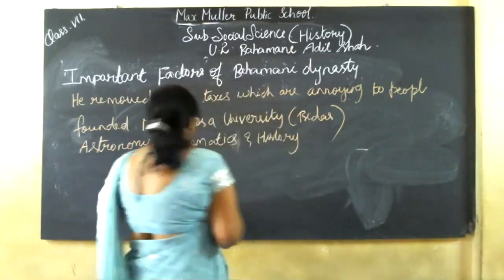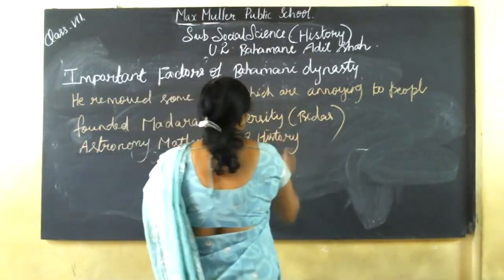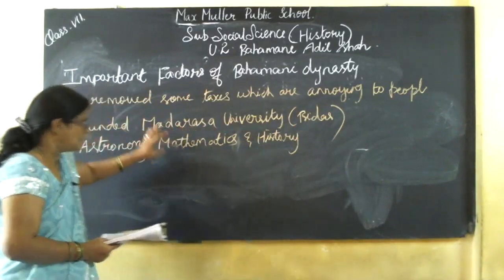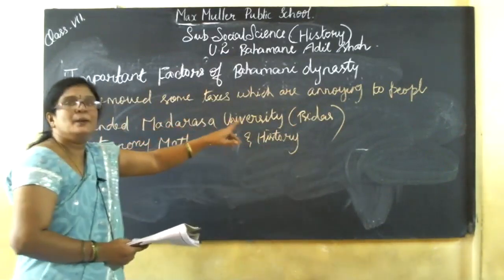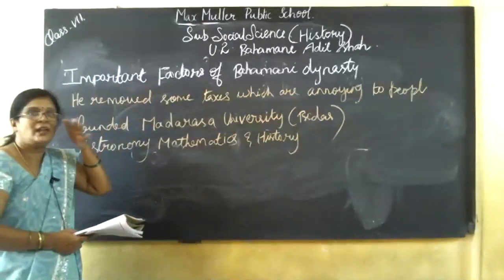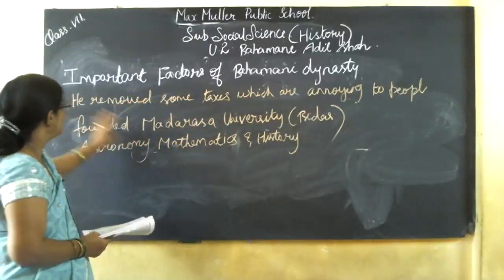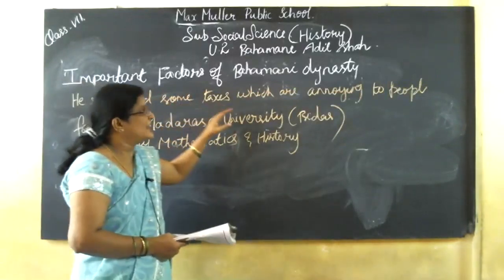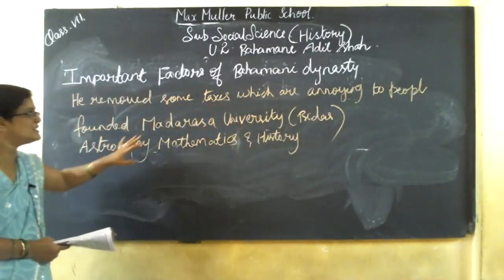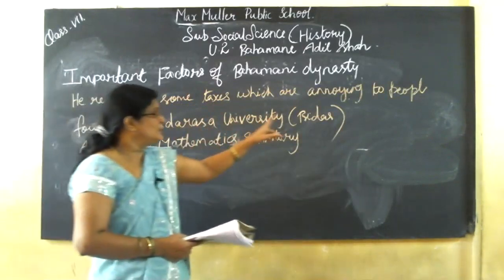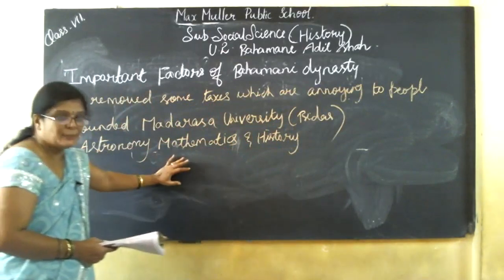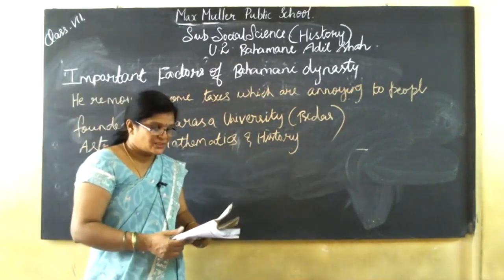Astronomy, mathematics, and history were being studied here. He founded the university called Madrasa University in Bidar. So these are the important factors of the Bahamani dynasty. He removed some taxes which annoyed the people, and also he founded the university called Madrasa in Bidar. So what things were studied? Astronomy, mathematics, and history were studied here.